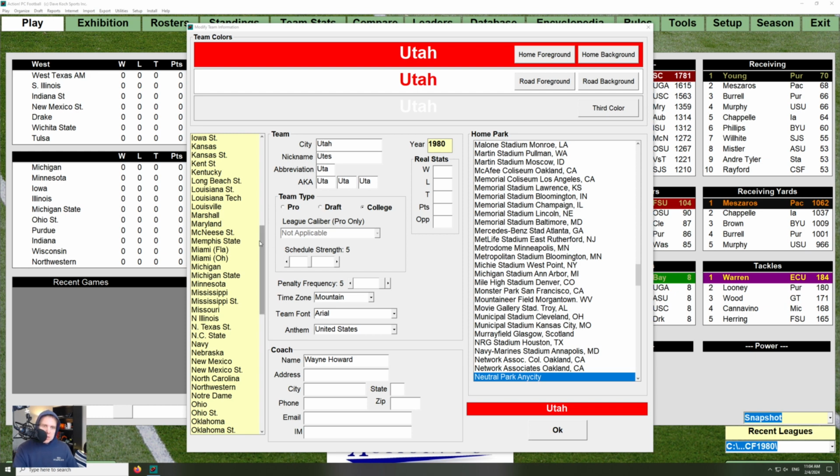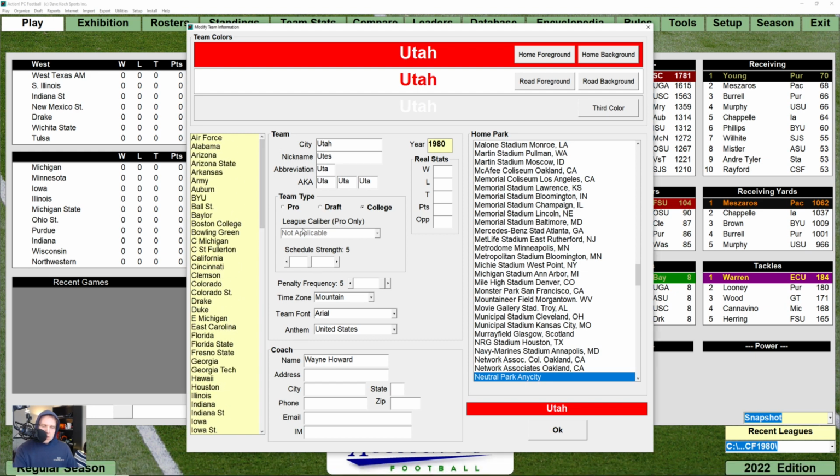So why is this important? Well, it turns out that schedule strength in Action PC Football is the thing that's going to make it so that one team will end up being better or worse than another. You have to have it. You absolutely have to have something like this for there to be a comparison between teams that didn't meet in real life. This is largely a result of the small sample size that plagues especially college football, right? There's not enough games to really tell teams apart.